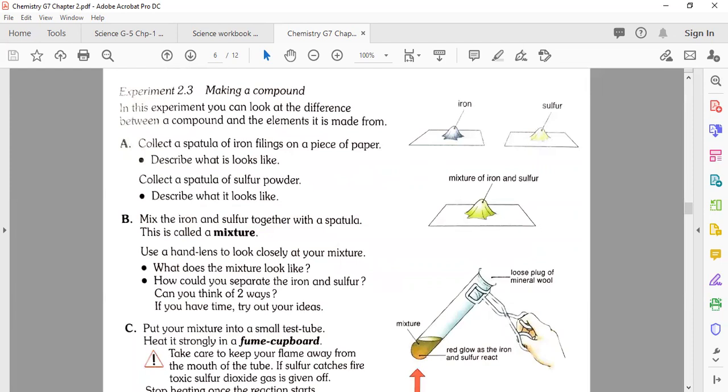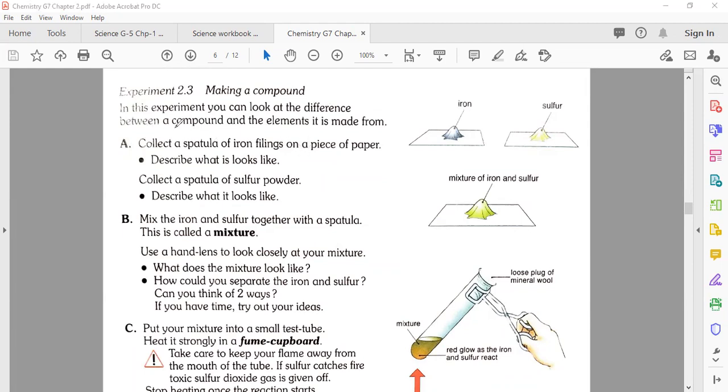Very nice. Okay. After that, we move to experiment number 2.3, Making a compound. In this experiment, you can look at the difference between a compound and elements. Now we are going to prepare or make a compound. How can we make it?